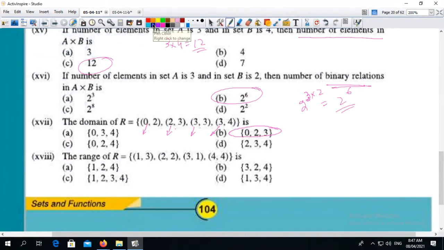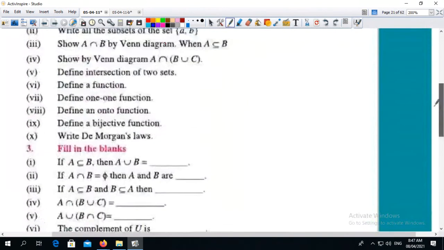The range means second element. Second element is called range. So here range is 3, 2, 1, 4, which in ascending or descending order is 1, 2, 3, 4. Okay. Next one.